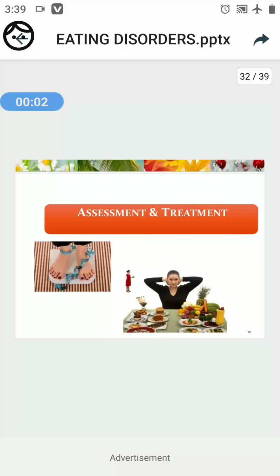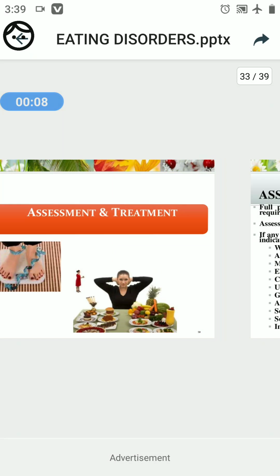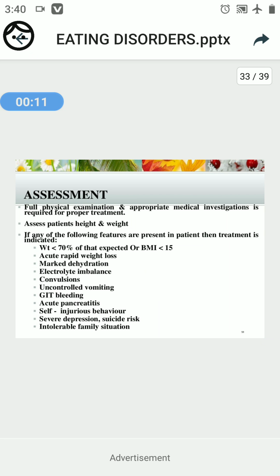Hello students, today we will start with the assessment and the treatment of eating disorder. Under this assessment and treatment for the eating disorder, a full physical examination and appropriate medical investigation is required for proper treatment. Assess patient height and weight.